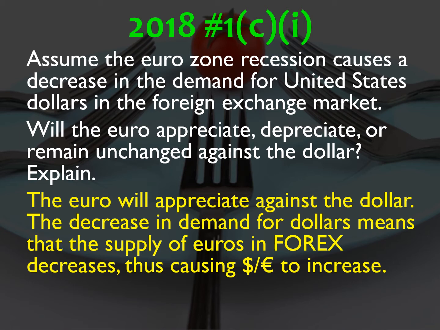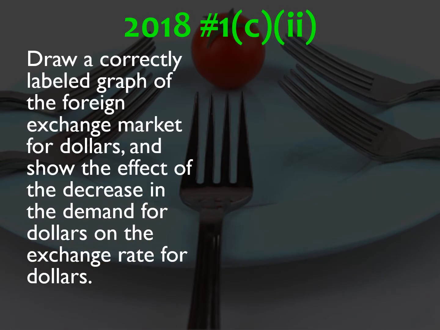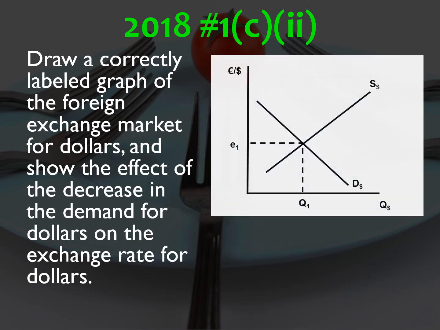So the euro appreciates. You can also think of it this way. Decrease in demand for dollars means that the dollar gets weaker. Since the dollar gets weaker, the euro has to get stronger. So either line of reasoning is fine. Part 2, draw a correctly labeled graph of the Forex market for dollars and show the effect of the decrease in the demand for dollars on the exchange rate for dollars. So now we're looking at the dollars. So there's your dollar. And the thing you want to look at is the y-axis is euros per dollar. The demand for dollars goes down, so the actual exchange rate for the dollar also goes down.